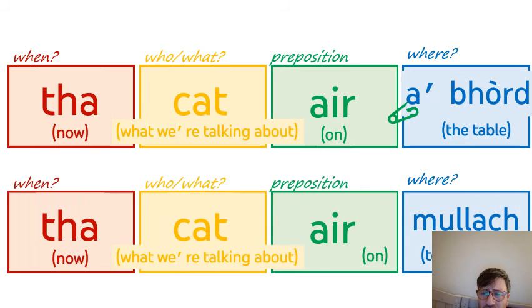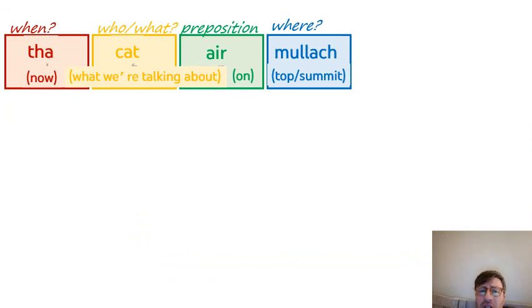If we look at the structure, it's the exact same structure when you talk about muloch, top, the top of the summit. Ha cat is muloch. Just like in English, though, this perhaps doesn't make much sense out of context. You might want to say the top of what? The summit of where? So, cat is muloch. How do we connect two nouns?